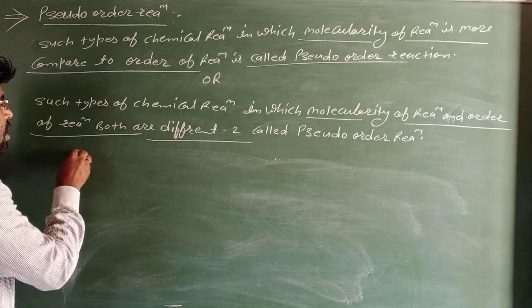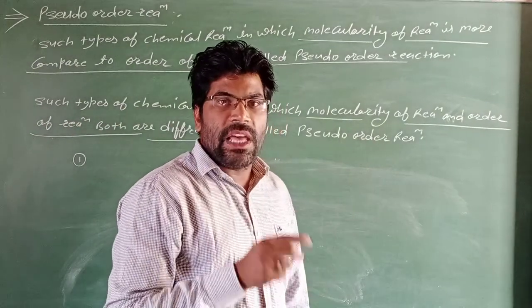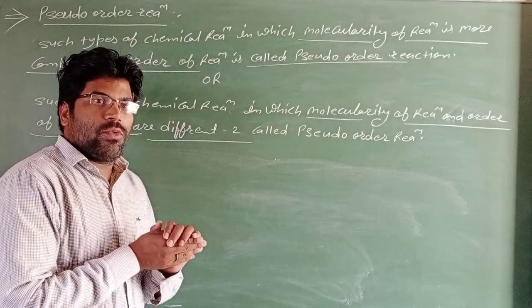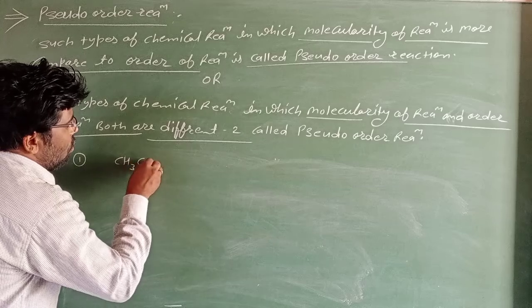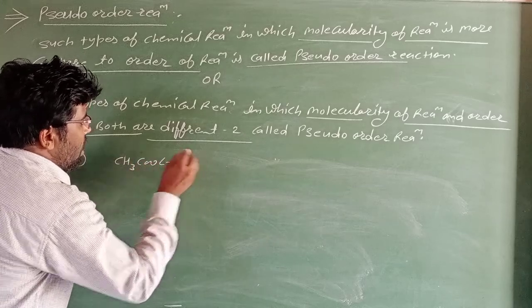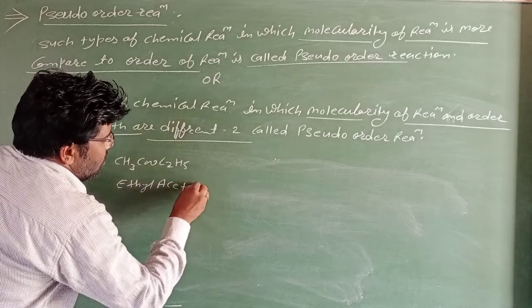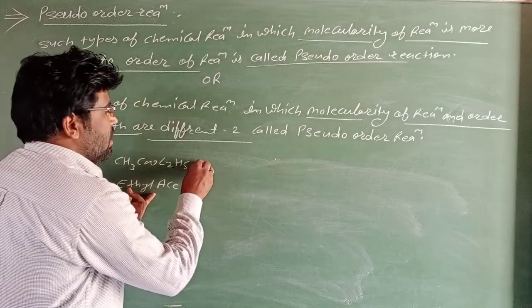First example: hydrolysis of ethyl acetate in the presence of sulfuric acid. Ethyl acetate, CH3COOC2H5.